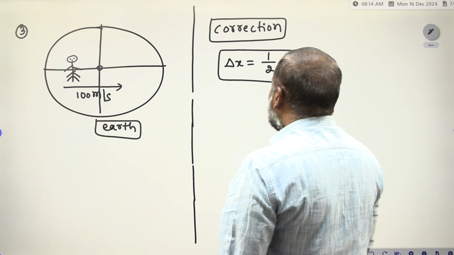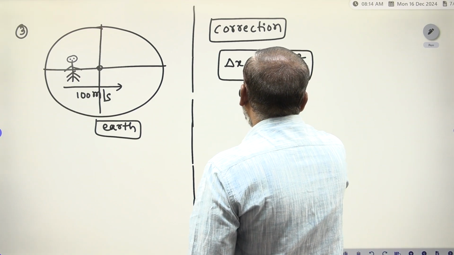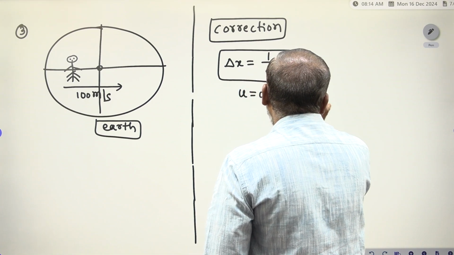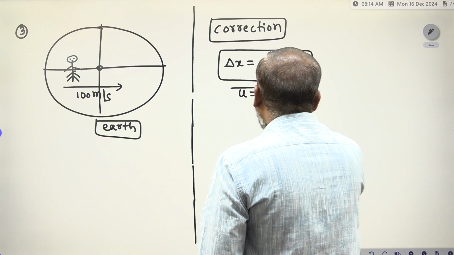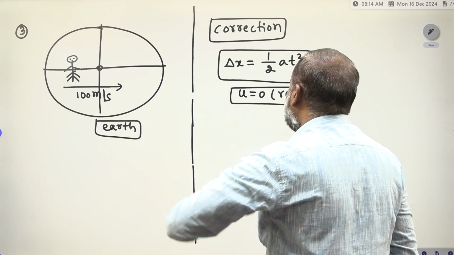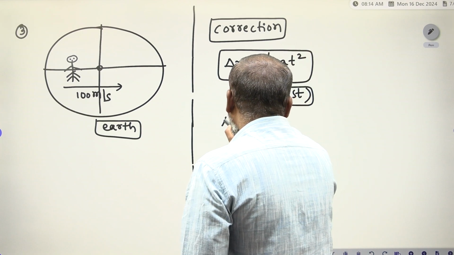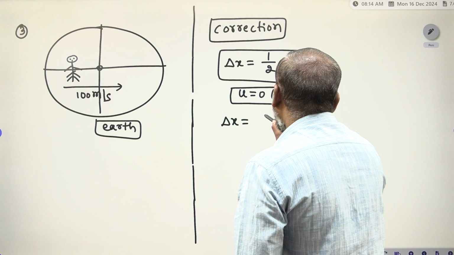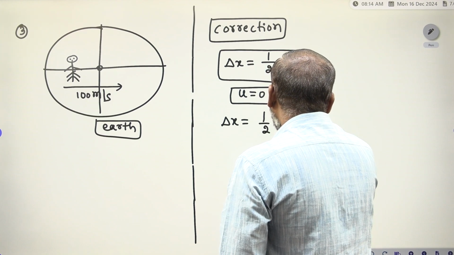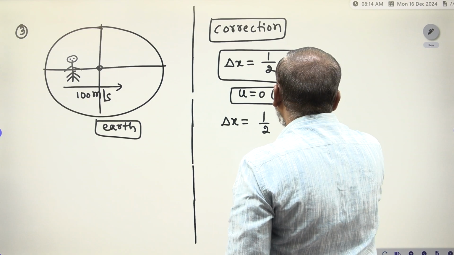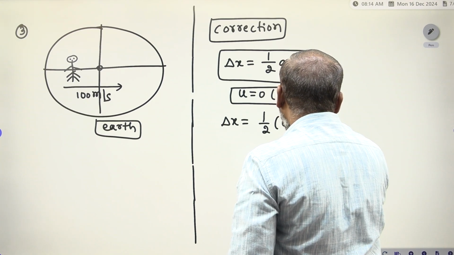So that's why the initial velocity u is 0, because the person is at rest initially, and after some time is moving with velocity 100 meter per second. So therefore, delta x is equal to, there is a correction, delta x is equal to 1 by 2 into a. What is the radial acceleration of the earth? The radial acceleration of the earth, now only we found